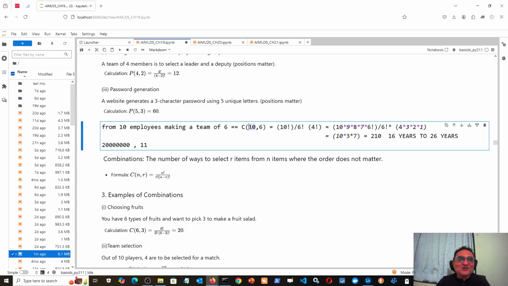So what will be the formula here? C 2 crore, comma 11. Sorry, C 2 crore, comma 11. And that will be the chances. That many combinations are possible. Now among them, there are only limited combinations in which you are present. So now you understand how difficult it is for any youngster who aspires to become a cricketer in the Indian cricket team. He has to come in one of millions and millions of possible teams, which are selected, 11 members from a population of 2 crore.